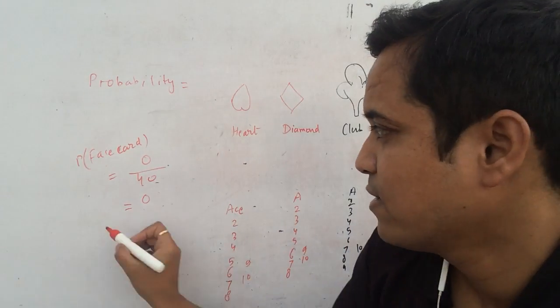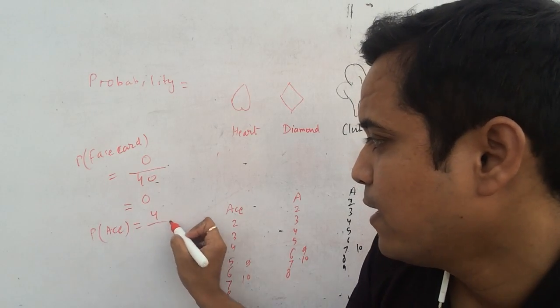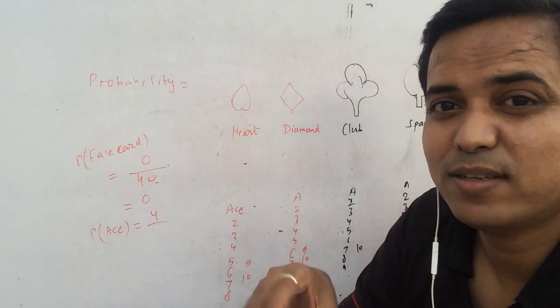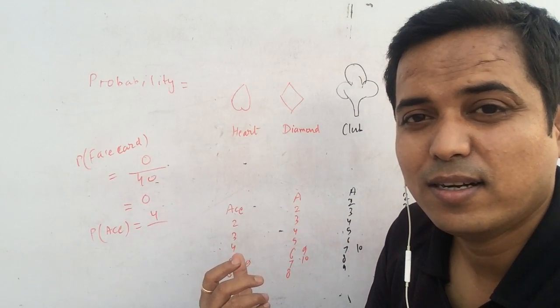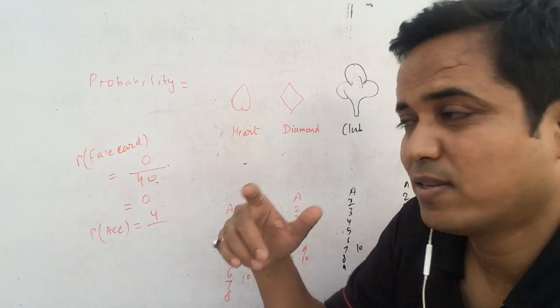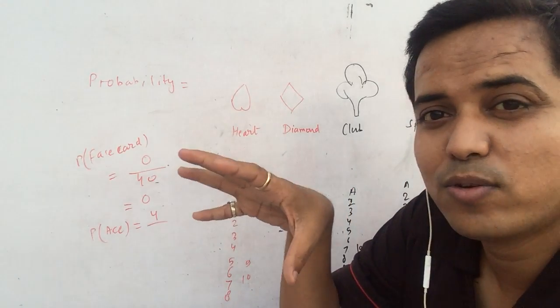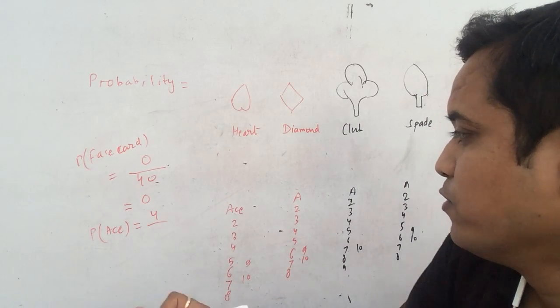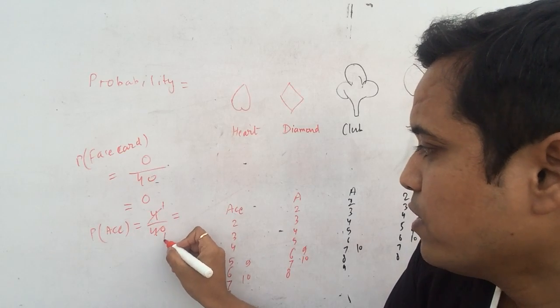You have 4 aces, and the total number of outcomes is not 52, because the condition was to remove your face cards previously. So you would consider the rest of the cards. You would consider your total outcomes on the rest of the cards, which is 40. When you consider 4 ones are 4, 4 tens are 40.